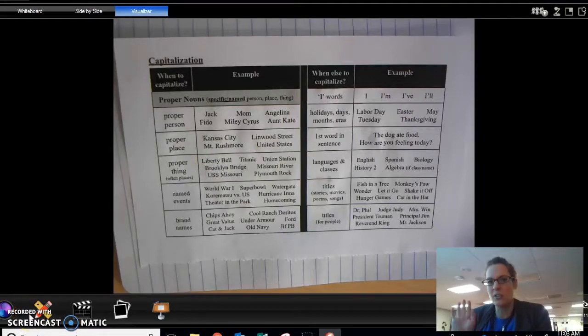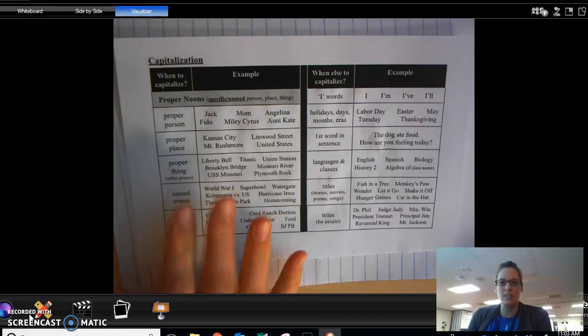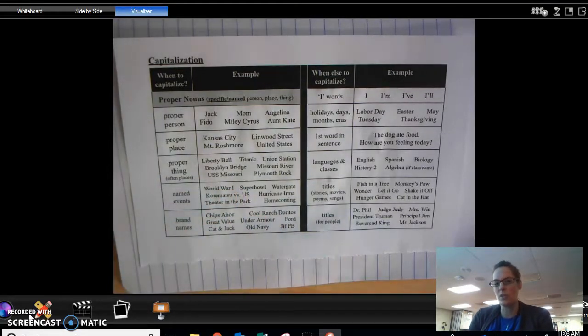Hey kids, for this lesson, you'll need to make sure you have this capitalization page glued into your notebook, wherever you're gluing these. This lesson's a little bit shorter. I just want to tell you how this page is laid out, and it gives the examples, and we will actually spend a little more time on the chart in your resource notebook.